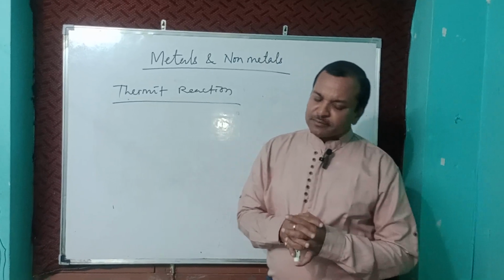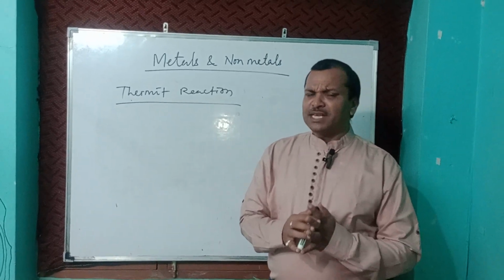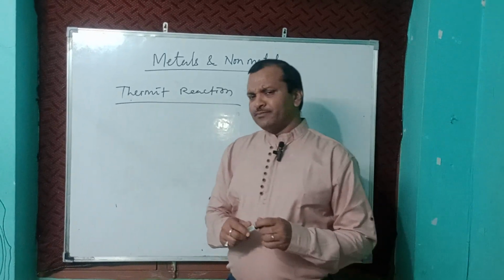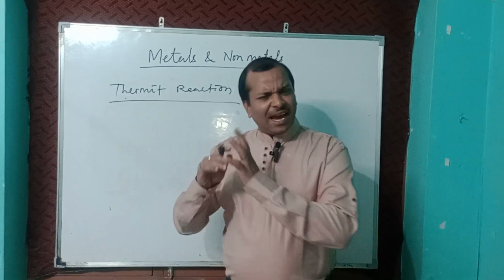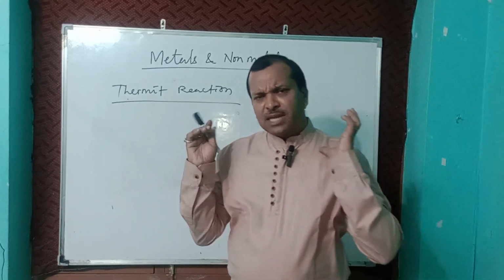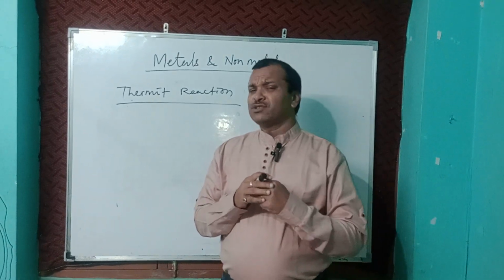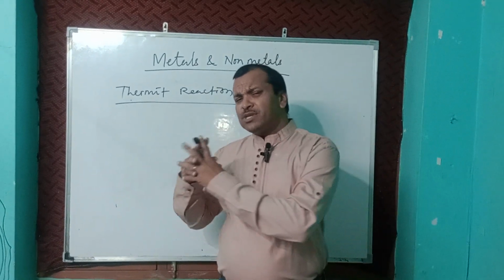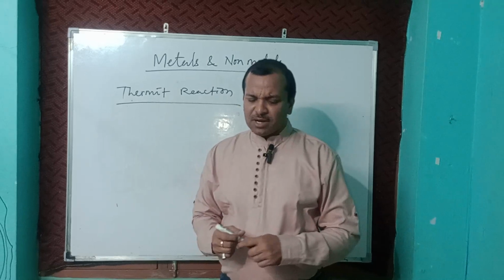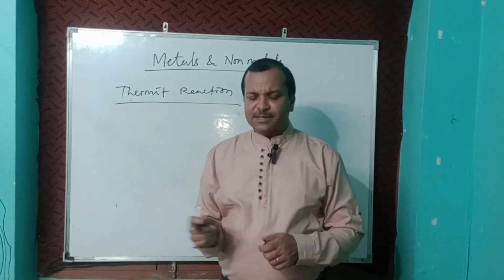When the reaction between the metallic oxide and aluminum is highly exothermic, meaning a huge amount of heat is released, that is called the thermit reaction.